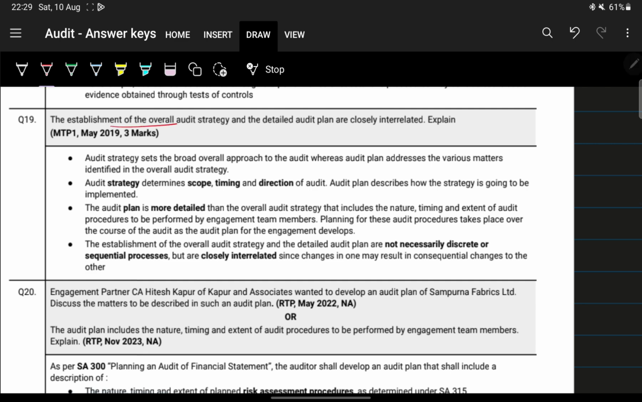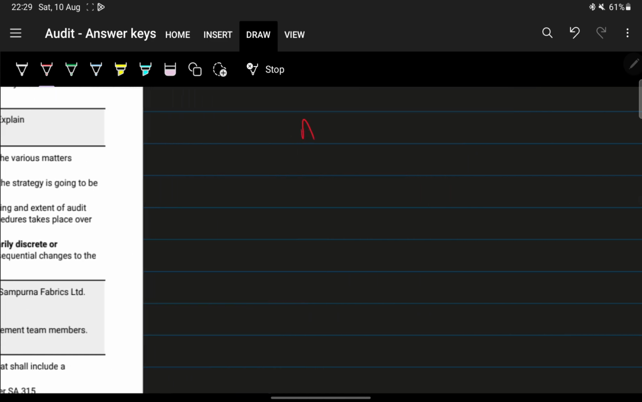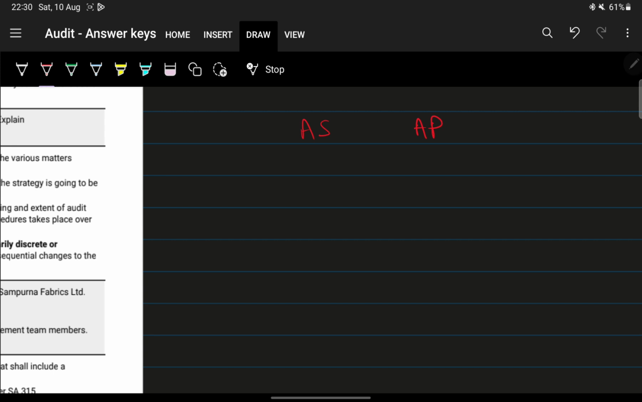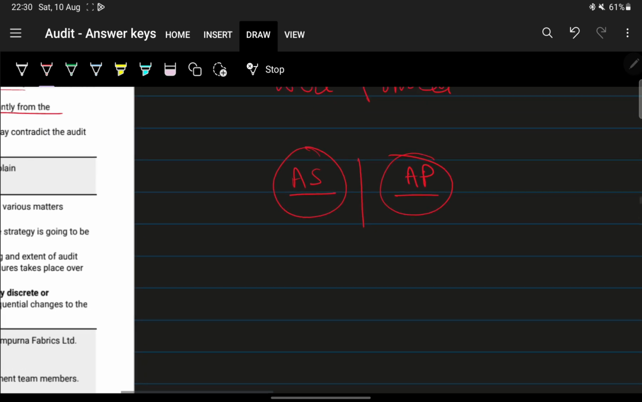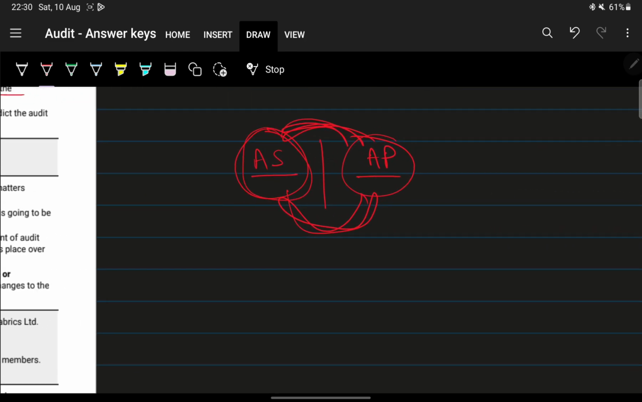Next, the establishment of the overall audit strategy and detailed plan are closely interrelated. Basically, are the audit strategy and audit plan interrelated, or are they separate? That is the question. Is there any difference between the audit strategy and audit plan, or are they interrelated? Obviously they are interrelated.